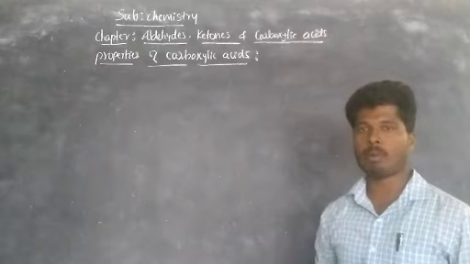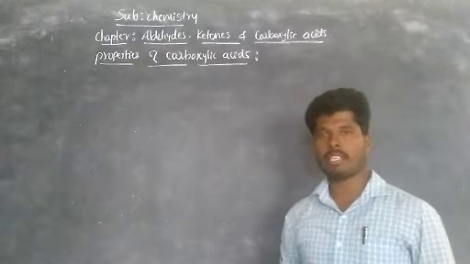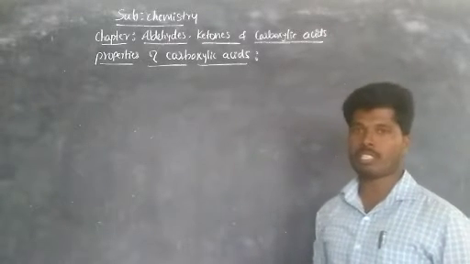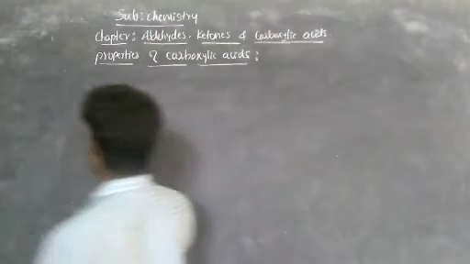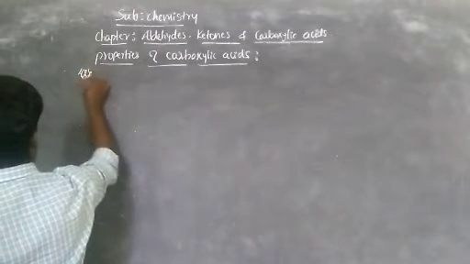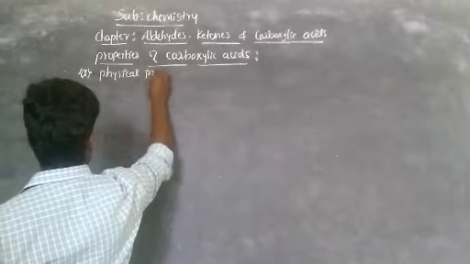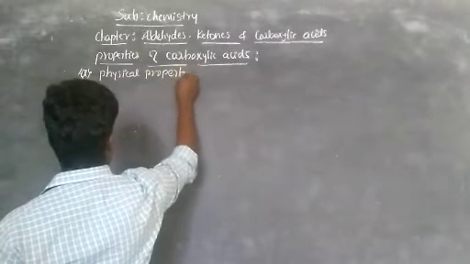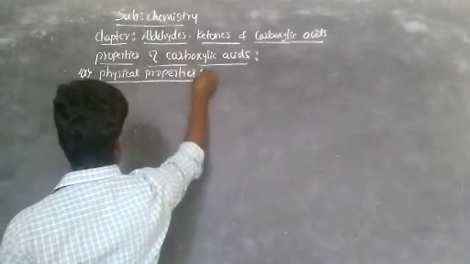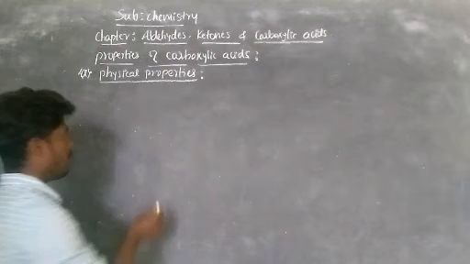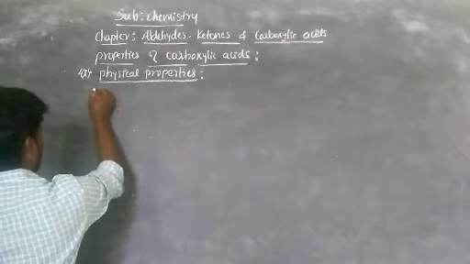One is physical properties and the second one is chemical properties. Now take the first one, physical properties. Under that, the first physical property is boiling point.